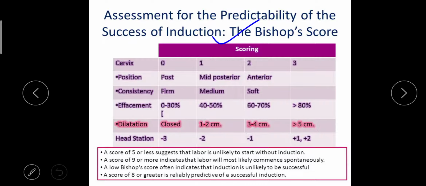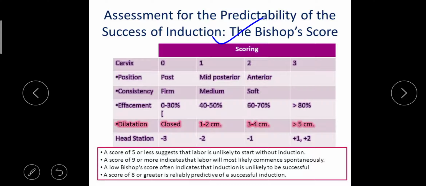So this is about the Bishop's score. With this only we are going to find out whether the mother can undergo induction of labor or not. So how? The first is about the cervix, because the vagina, the reproductive organs, must be ready for the delivery. Suppose in the cervix, the opening is like 0, 1, 2, 3; like this we can give a score.